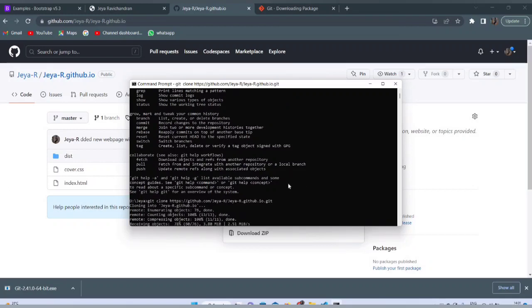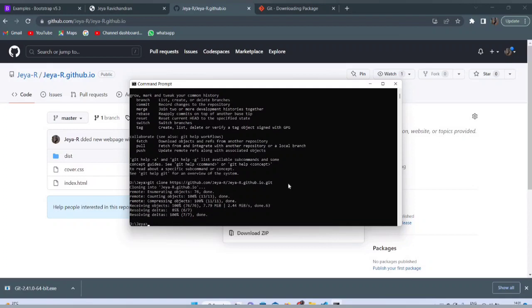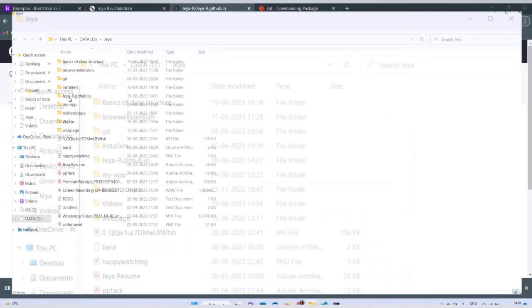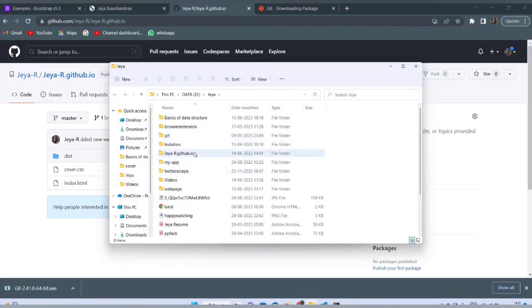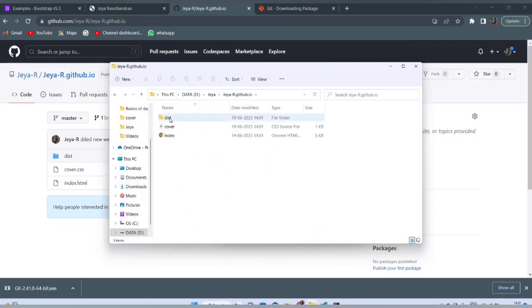Once you have issued the git clone command, you can see a new folder created with the name of the repository. This is the folder, and it will have files if you have already checked them in. Since yours would be an empty repository, you would see an empty folder here.